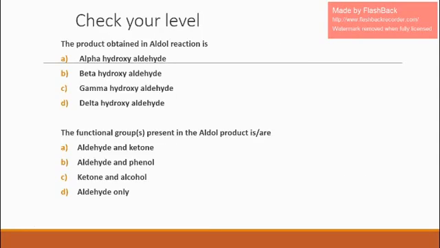Now let's check at which level we are. This is from the basic level, the remember level. The product obtained in the aldol reaction is alpha hydroxyaldehyde, beta hydroxyaldehyde, gamma hydroxyaldehyde or delta hydroxyaldehyde. It is very simple. The product obtained is beta hydroxyaldehyde. Now let's go for the next problem. The functional group or groups present in the aldol product is or are: the options are aldehyde and ketone, aldehyde and phenol, ketone and alcohol, aldehyde only.